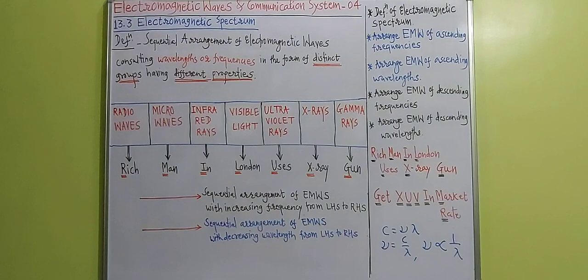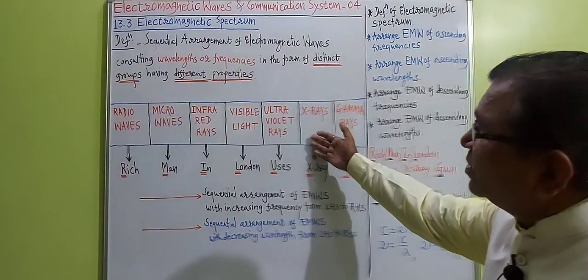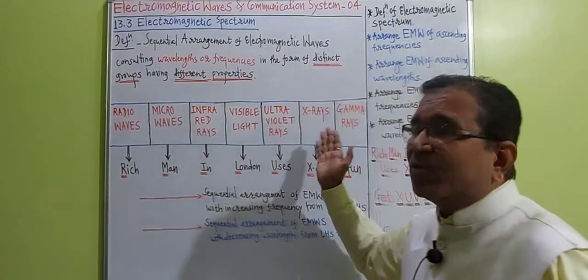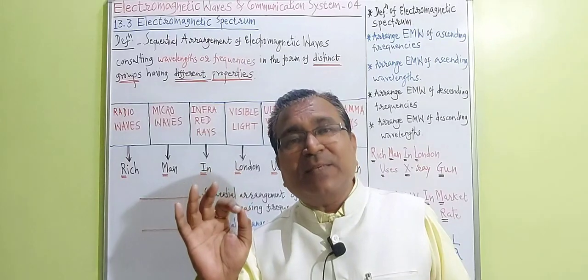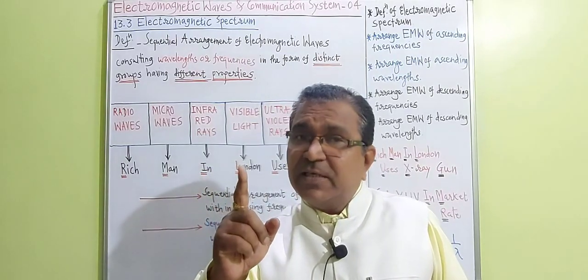This is also an arrangement of increasing wavelength. This is the arrangement on the board of increasing frequency from LHS to RHS. That is called the electromagnetic spectrum. So I will repeat the definition again.